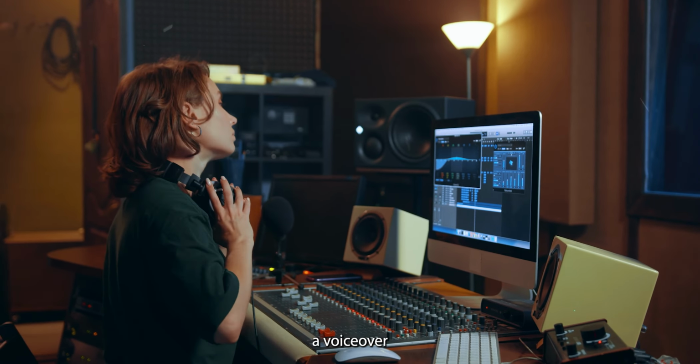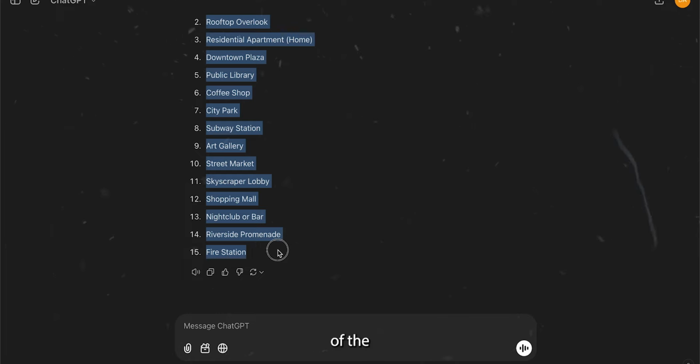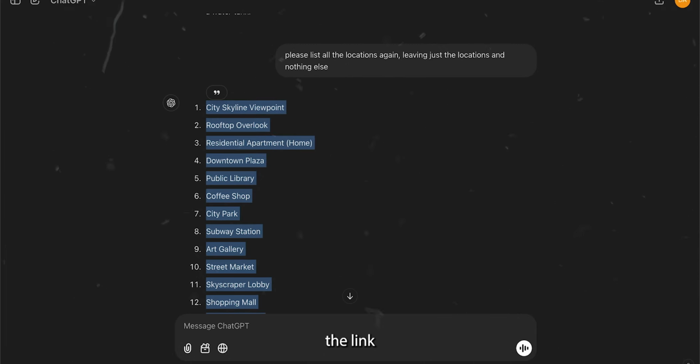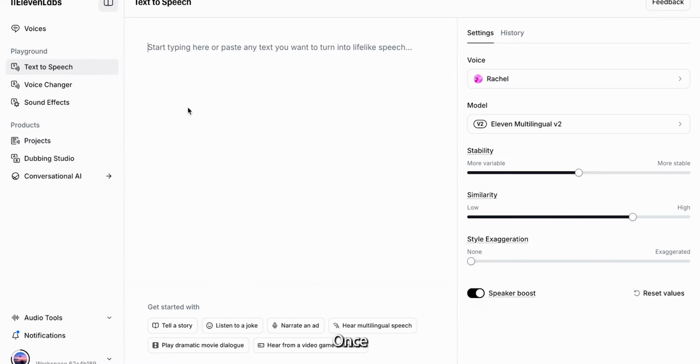I'll skip to when this is done. You now want to copy over all of the different areas of our town that we generated and head to ElevenLabs through the link in the Google Doc. Once you're on ElevenLabs, we now need to get a voice for our video.